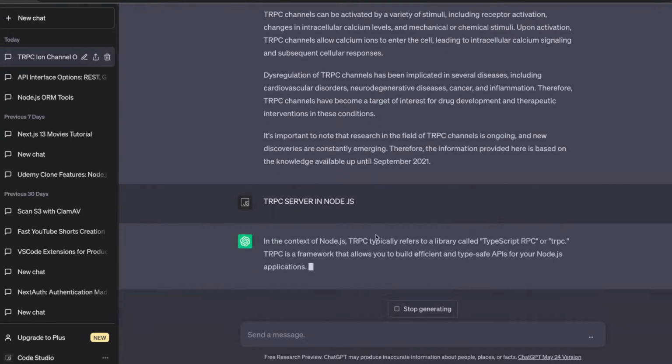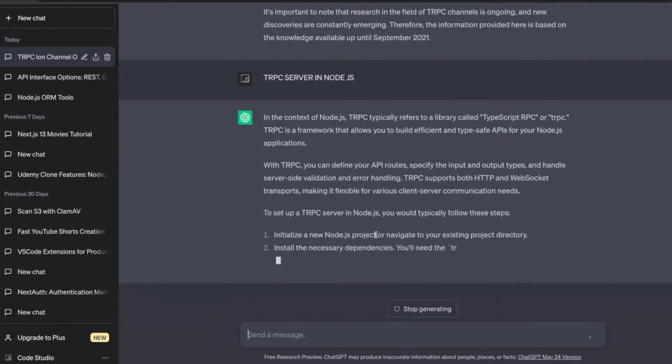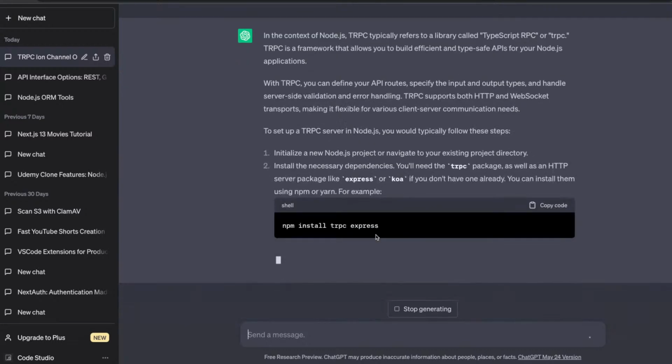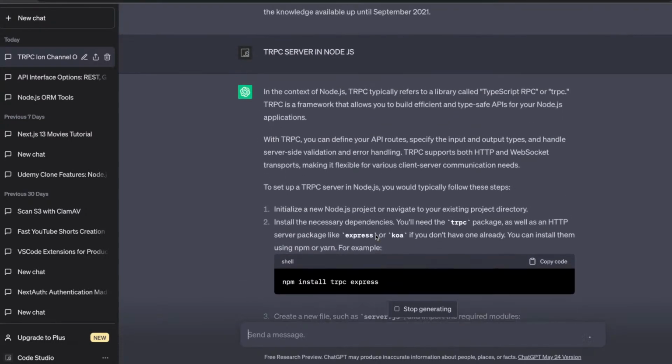I don't want to use some repeated definitions. So what we are doing with tRPC is exposing, it's like TypeScript RPC. So we already know how RPC works, right? Remote procedure call, in which at the remote server you define the methods, and the client already knows what methods are already defined at the server side.